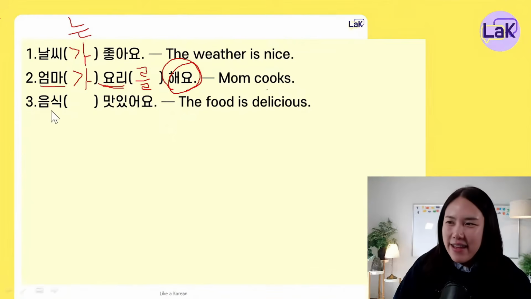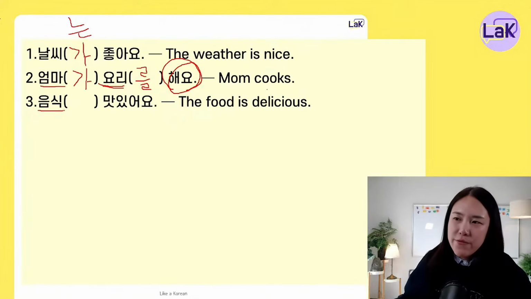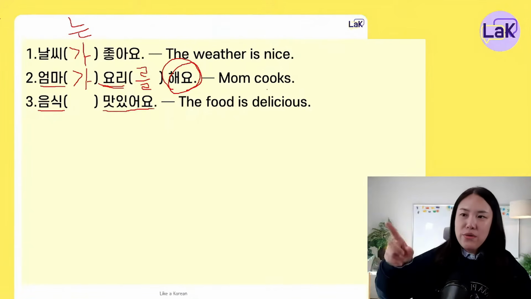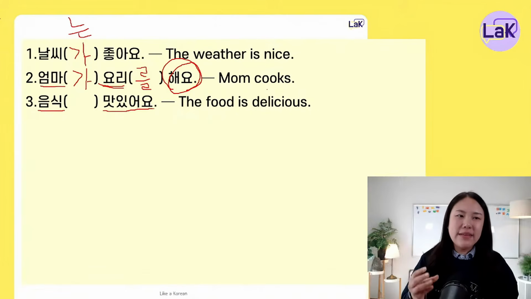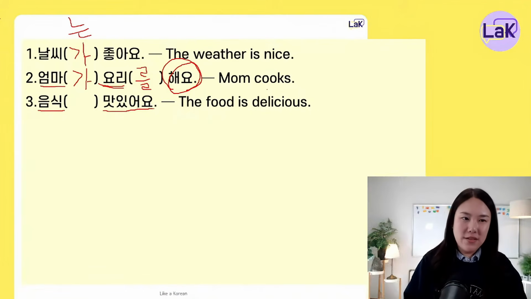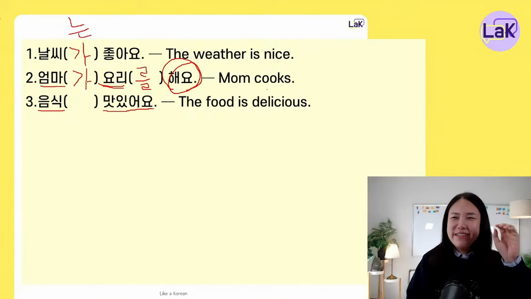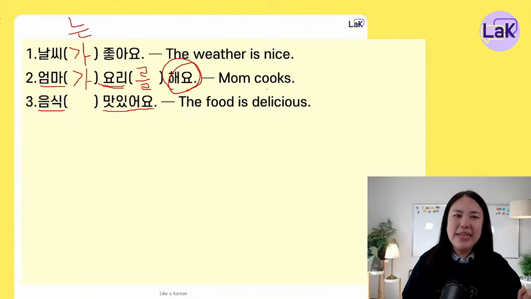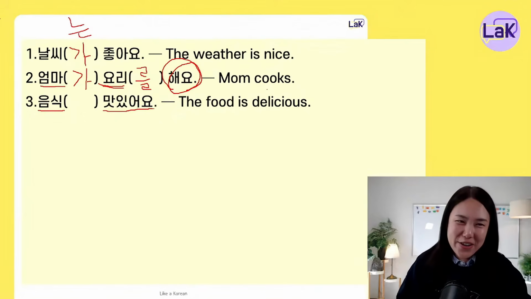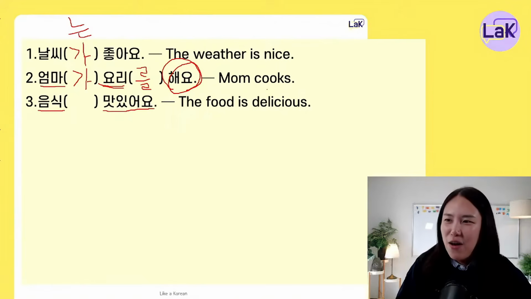음식 is a noun, right? But it doesn't matter if the 음식 is a noun or not. The thing we have to check is the one behind. 맛있어요. Is 맛있어요 a verb or an adjective? Is it describing or is it the action? 맞아요. 맛있어요 is describing the food, right? It's an adjective. For an adjective, we have to use the subject marker. 맛있어요, an adjective, never brings the object marker.